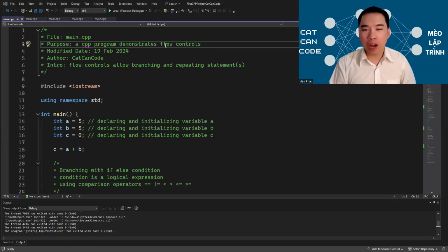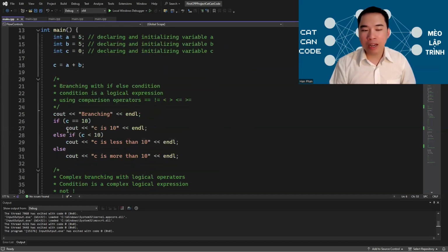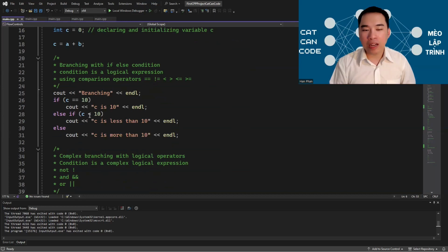In this video, I'm going to show you how to build flow controls in C++. Flow controls allow branching and repeating of statements. The first way you can use to branch the statement is to use the if-else conditions. You can use the comparison operator to build the condition inside the if-else statement. Depending on the outcome of that condition, a different block of code will be executed.